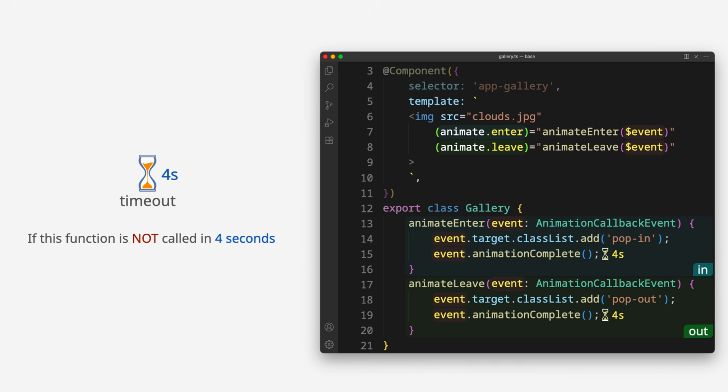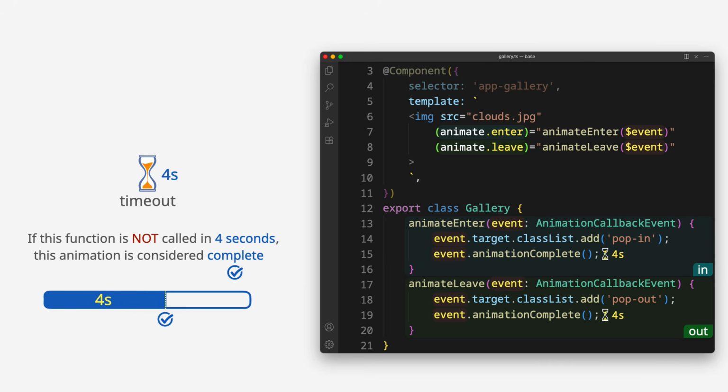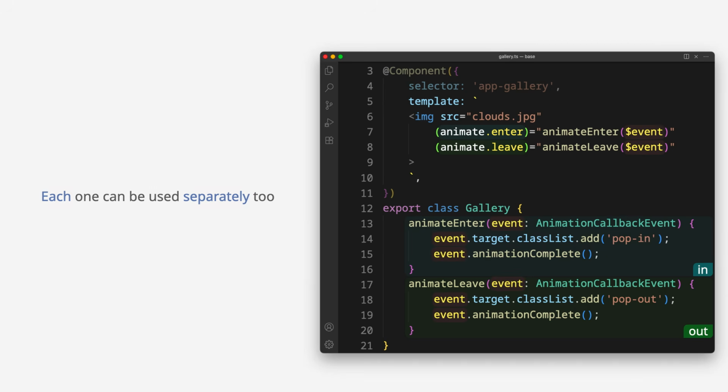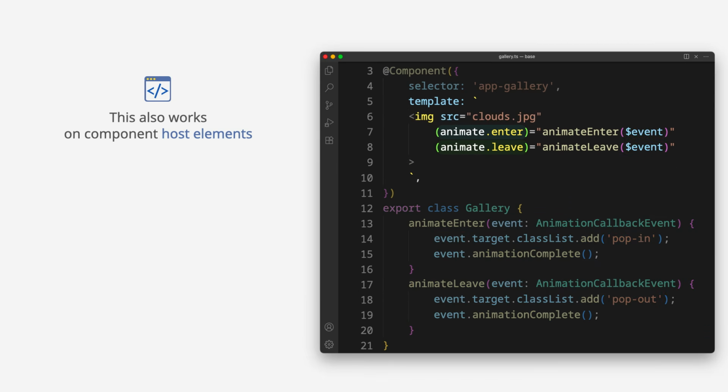If this function is not called in 4 seconds, this animation is considered complete. For leave animations, the element is removed only after this function is called or the timeout expires. Each one can be used separately too. This also works on component host elements.